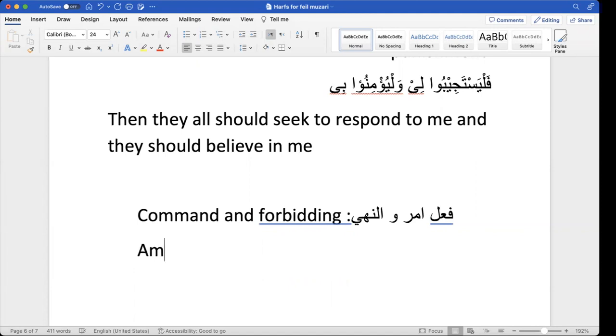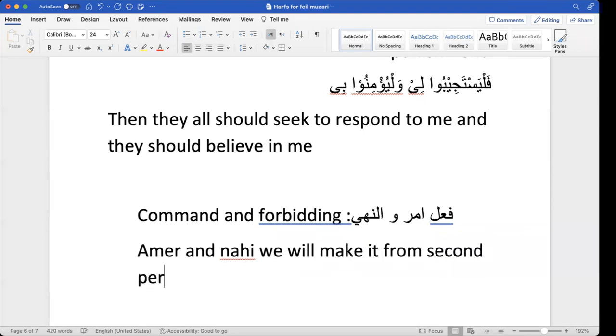So amr and nahi we will make from the second person. Now also we cannot make command and nahi from the fi'l mazi, right? Command has to be in a present scenario, in present or future.